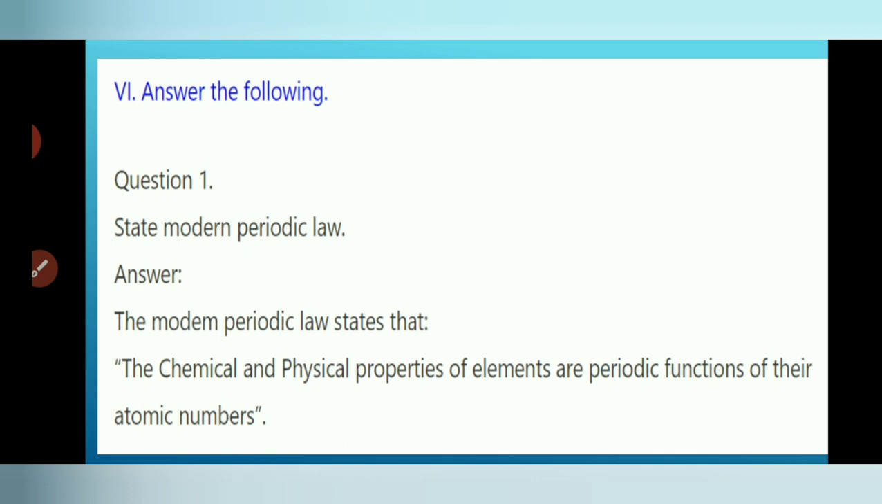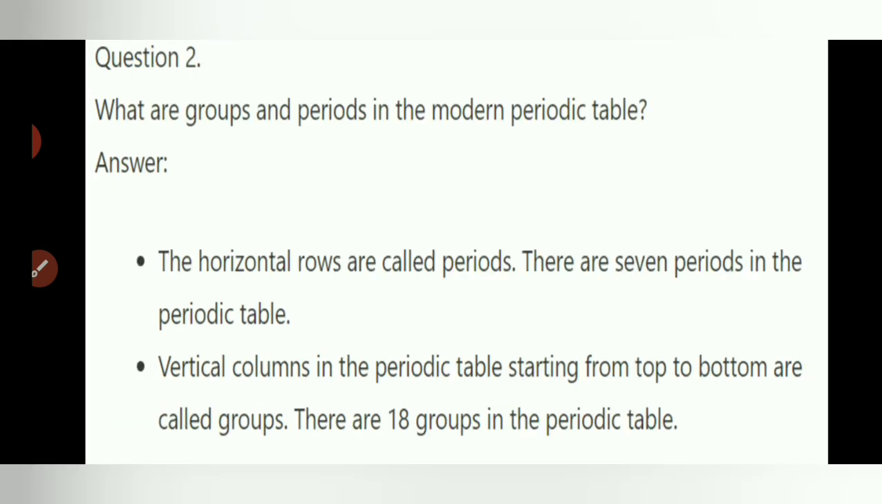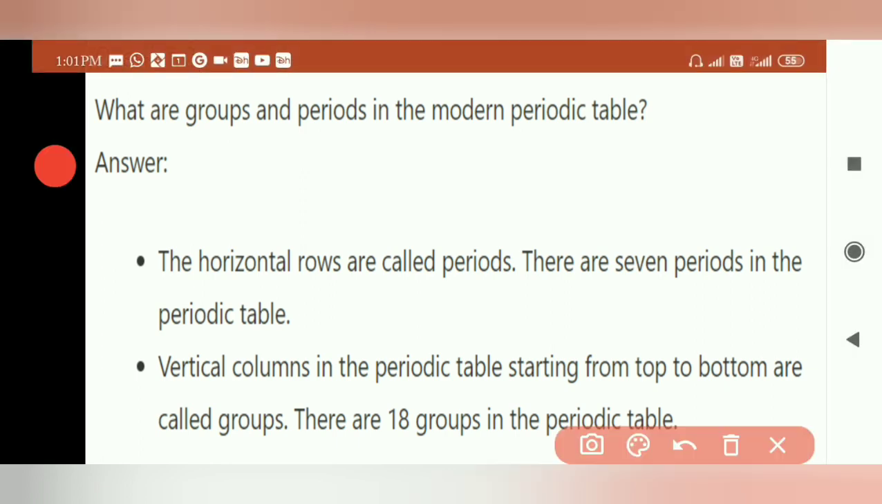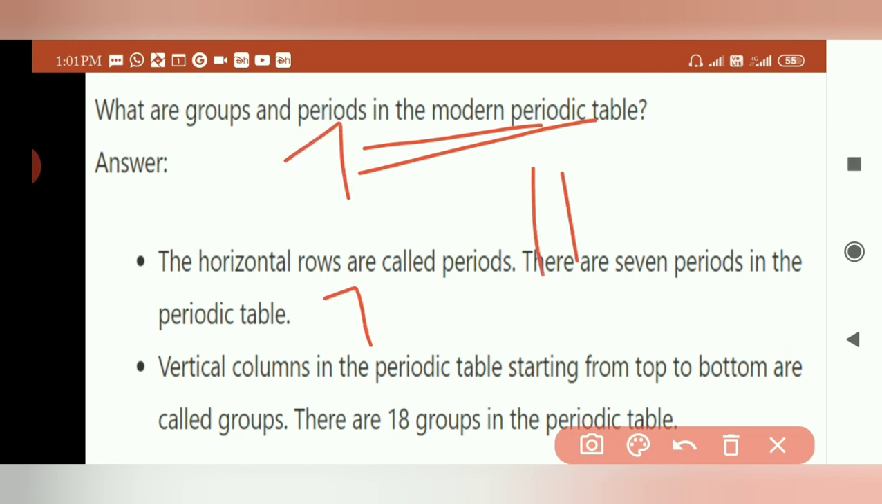Answer the following. First question: state the modern periodic law. The chemical and physical properties of elements are a periodic function of their atomic numbers. What are the groups and periods in the modern periodic table? The horizontal rows are called periods. There are 7 periods. The vertical columns are groups. There are 18 groups.